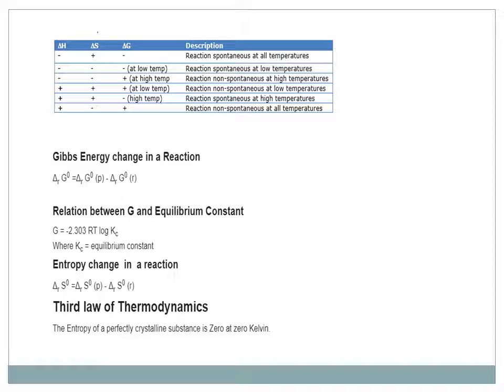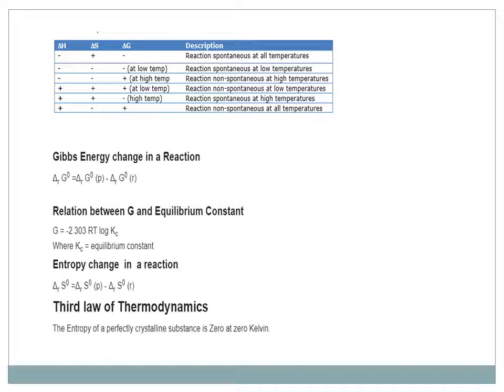If both delta H and delta S are positive, then delta G will be positive at low temperature, but at high temperature it will be negative. You can easily calculate it just by putting in the values, plus, minus, whatever, and you can get the value of delta G.